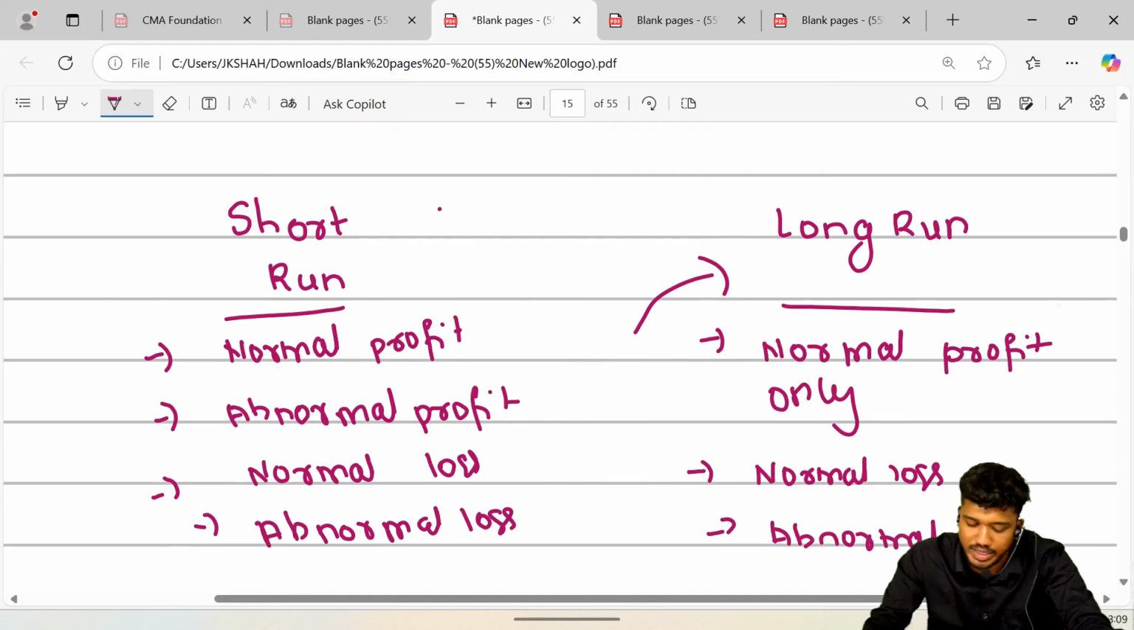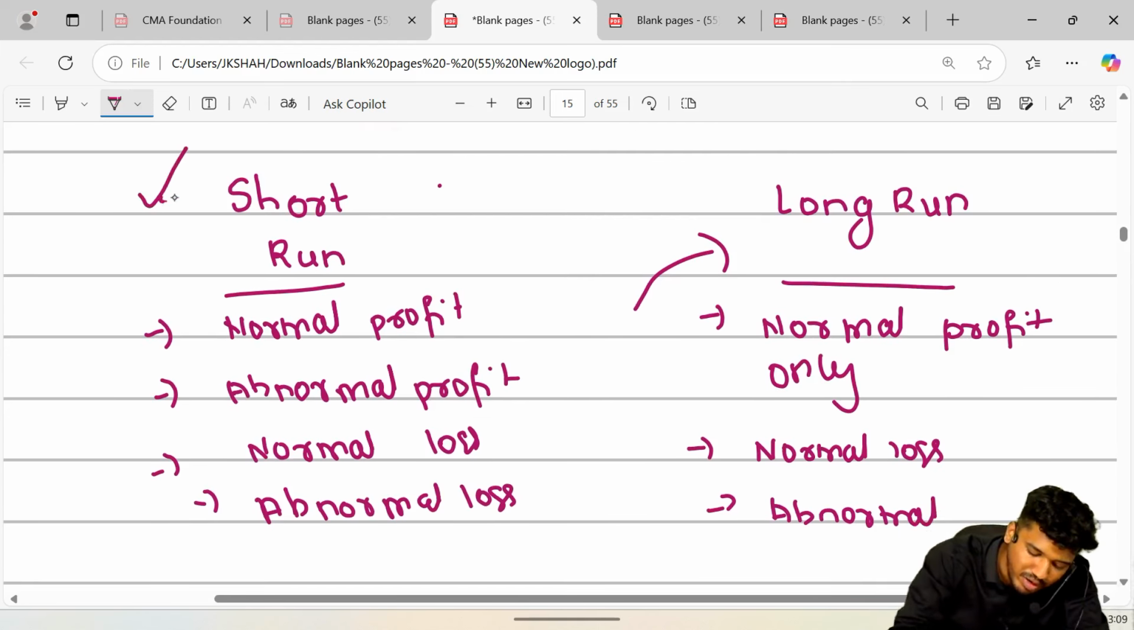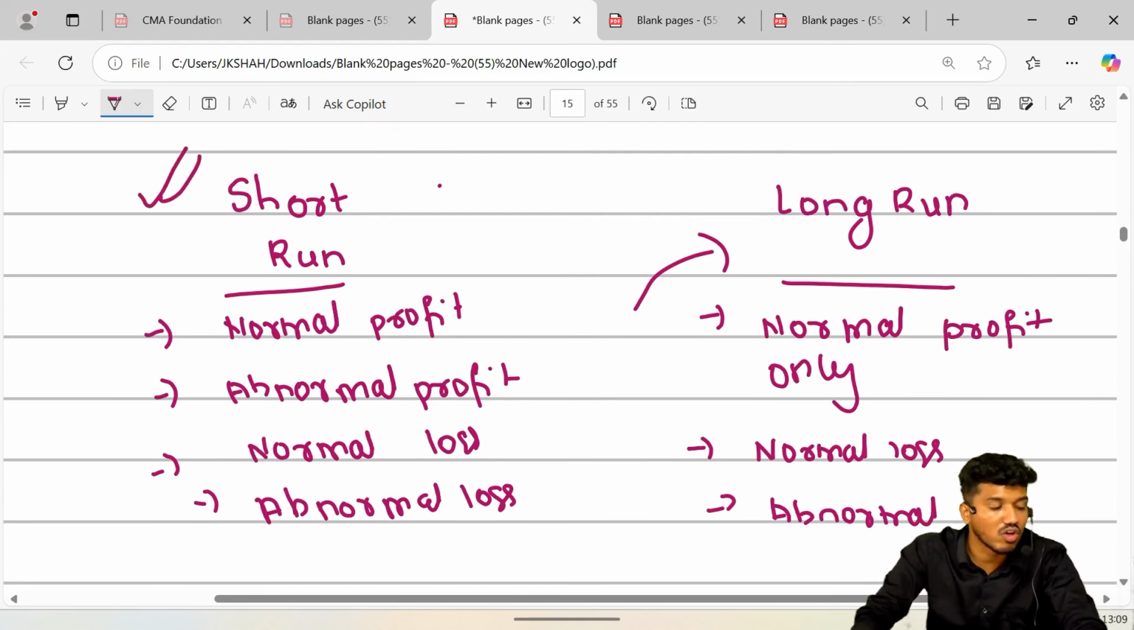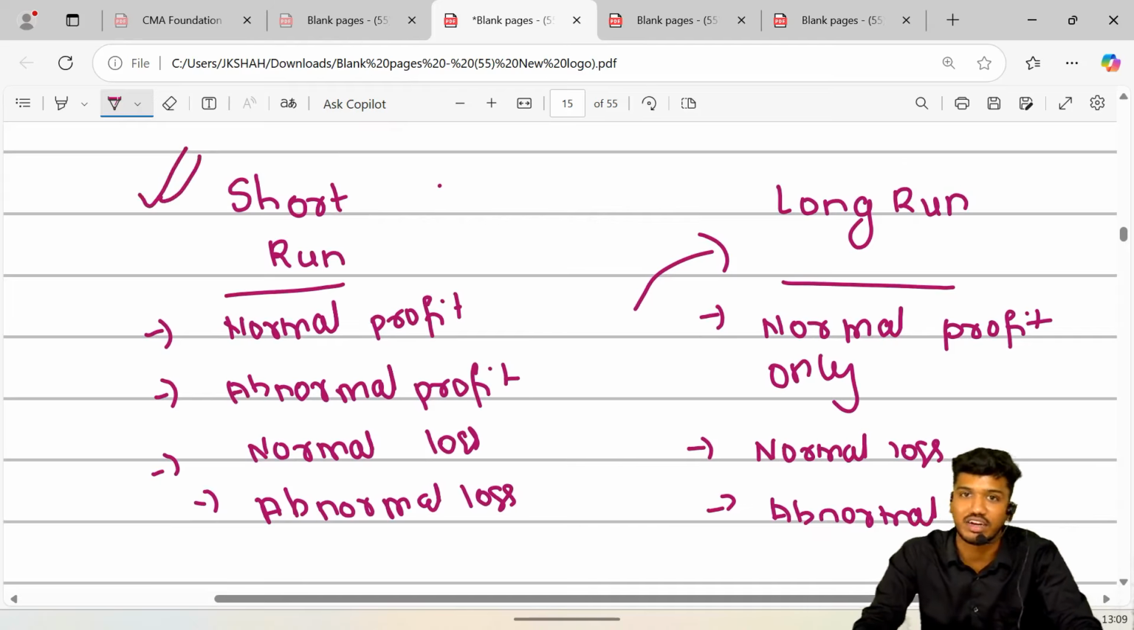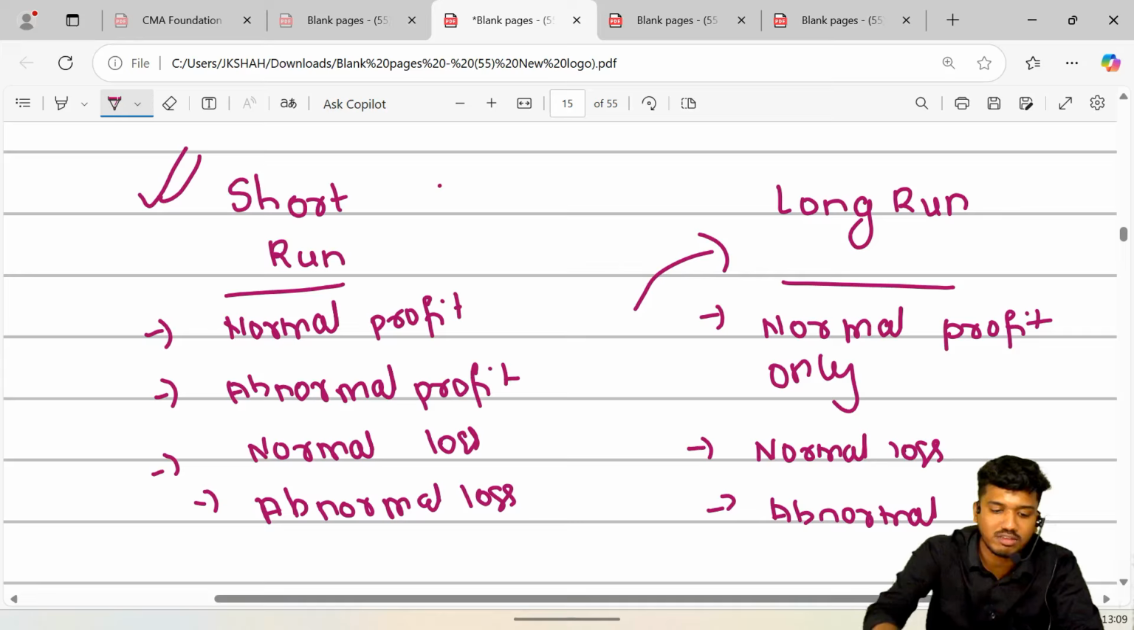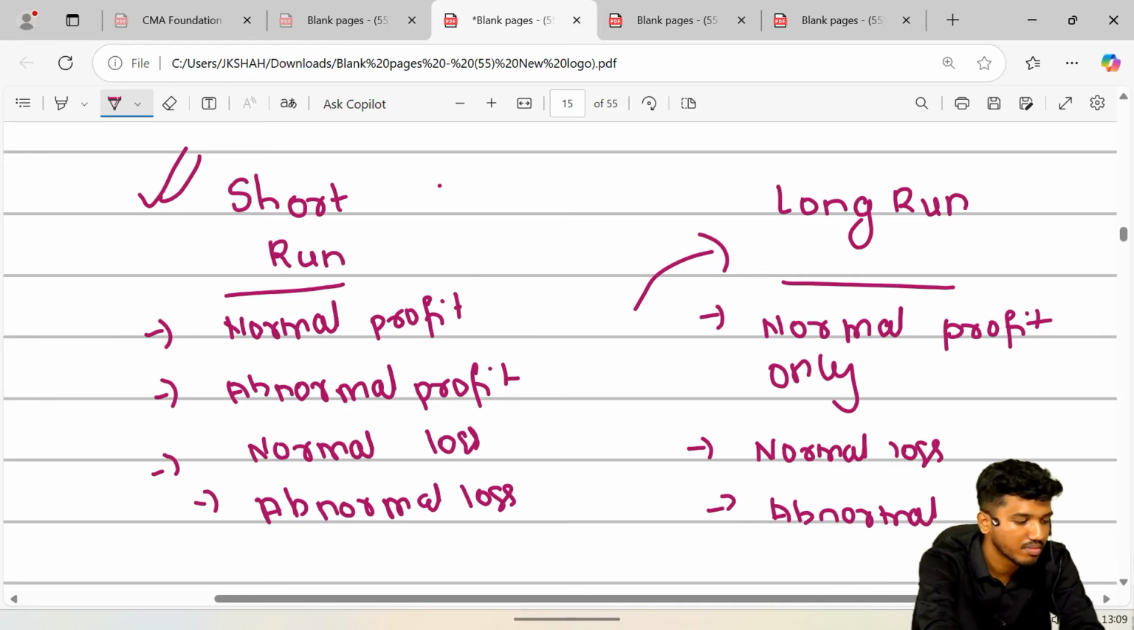then both can happen. That way it was. Please mark it very important and read it carefully. That way it is. It was all for perfect competition. I hope you guys have understood this. Okay? Okay. Let's begin with the next concept.